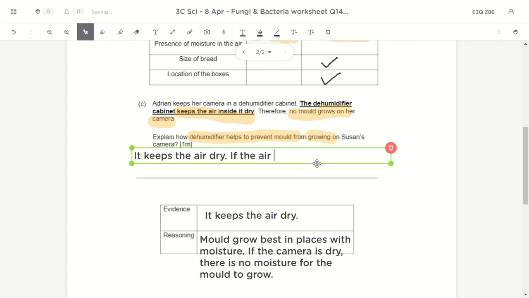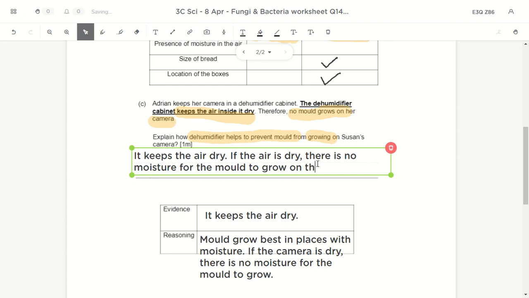If the air is dry, there is no moisture for the mold to grow on the camera. Right, so this is the answer.